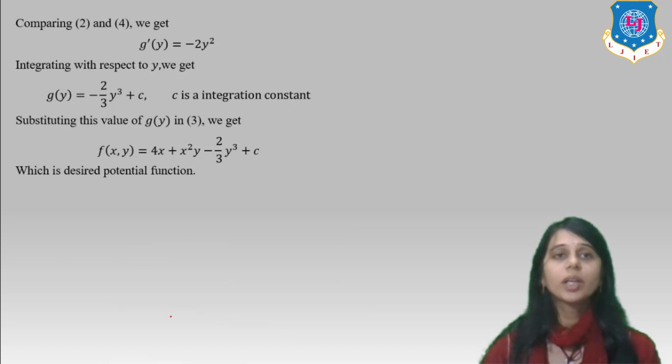Comparing 2 and 4, we get g dash y equal to minus 2y square. Integrating with respect to y, we get g of y equal to minus 2 by 3 y cube plus c, where c is the integration constant. Substituting the value of g of y in equation 3, we get f of x, y equal to 4x plus x square y minus 2 upon 3 y cube plus c, which is the desired potential function.